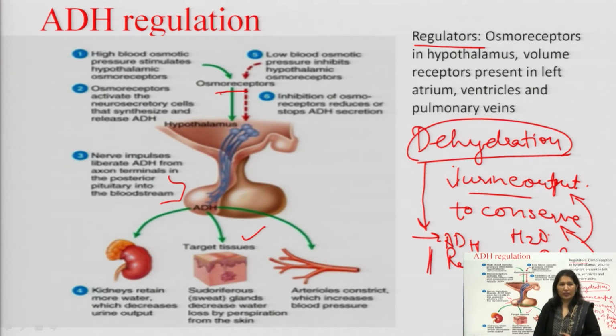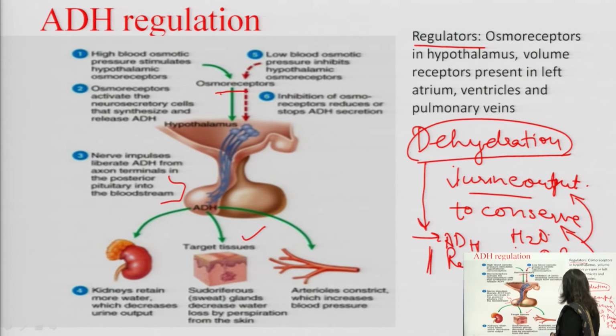What does it do there? So the kidney retains more water in the presence of ADH, which decreases urine output. So they will conserve water.